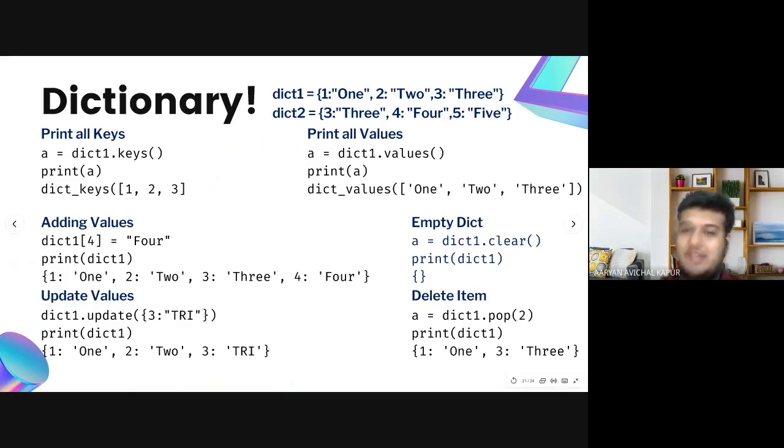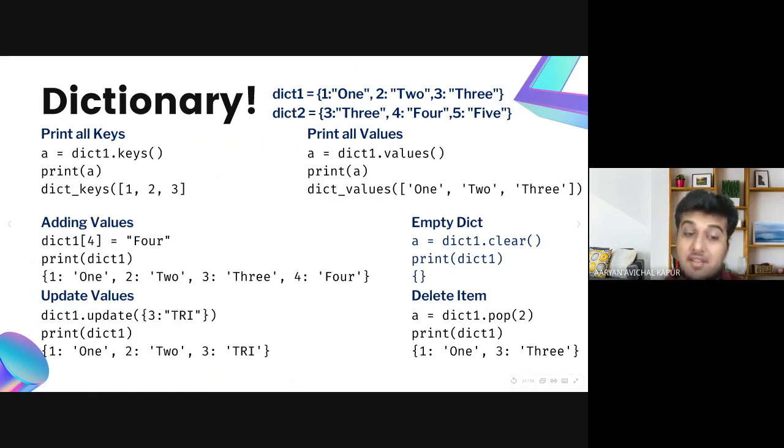The keys and values are lists, and it becomes key to value, key to value, key to value. There are two recurring lists, right? So if we print all the keys, we get 1, 2, 3. If we print all values, we get 1, 2, 3 in words, of course. If you want to add any value, we simply put the dictionary, the index, and give it a value. So key and value, and it is automatically added to the dictionary.